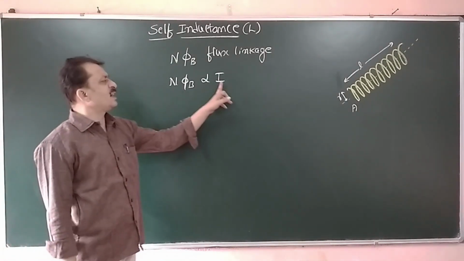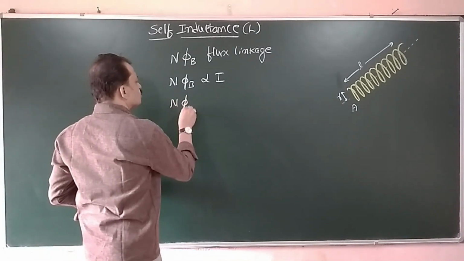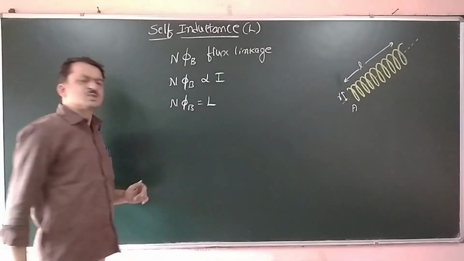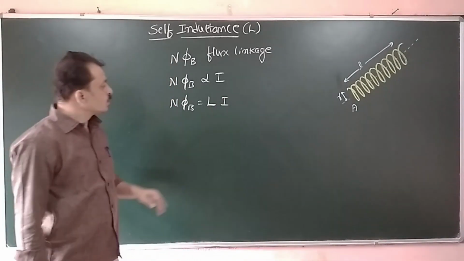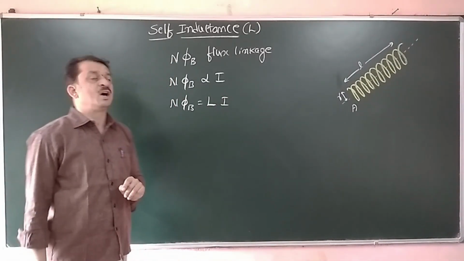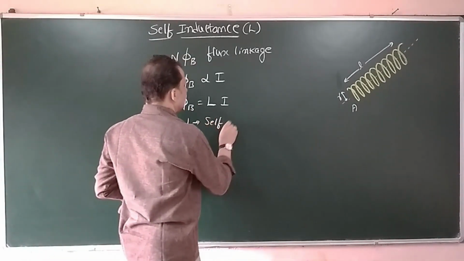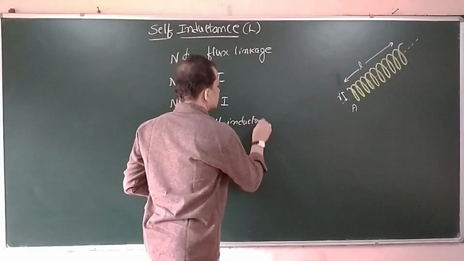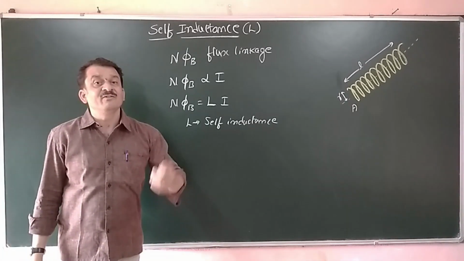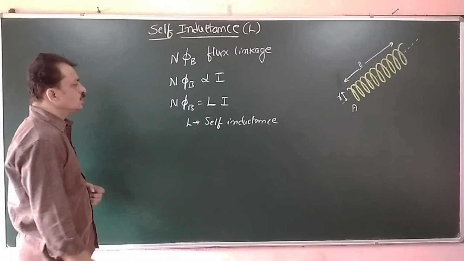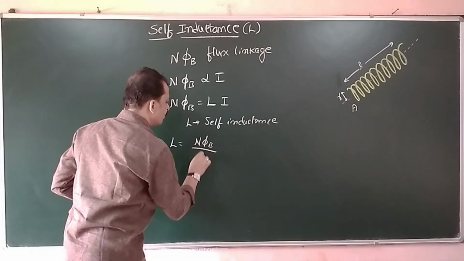If we put a proportionality constant, we denote it by L, so N phi B equals L into I. This proportionality constant is called self-inductance, where L is called self-inductance, or also the coefficient of self-induction. Therefore, self-inductance is equal to N phi B divided by I.